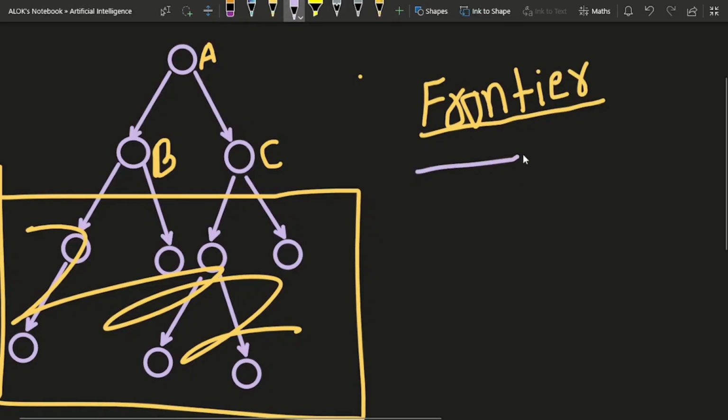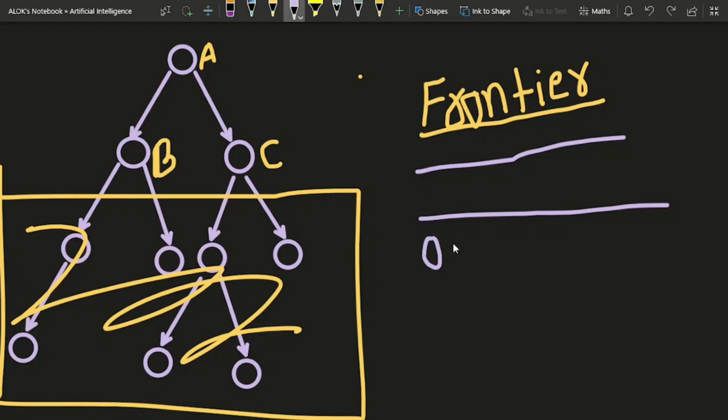Whatever new node that I would be getting, I would be simply adding them to this data structure. It can be of a particular type, like it can be a queue and also it can be a stack. Let me consider it as a queue, or also there is a concept of priority queue. We'll be studying about all this, but for now, let's take it as a queue. So this node is already expanded, and the two new nodes that we have got is B and C.